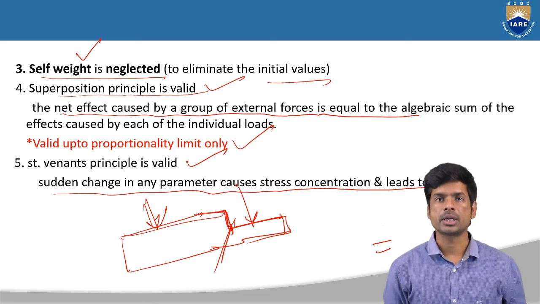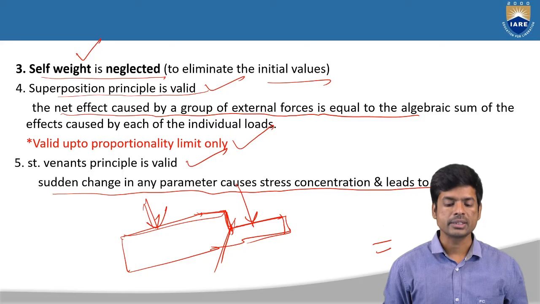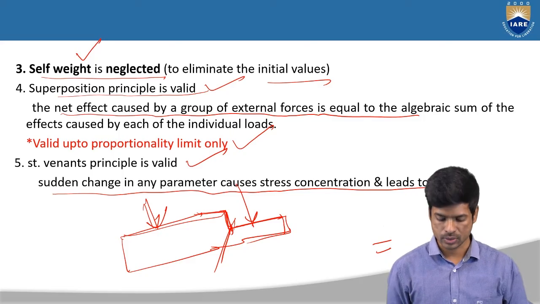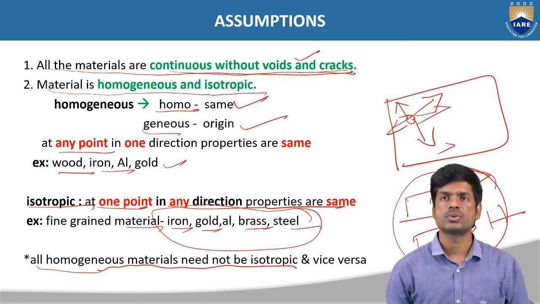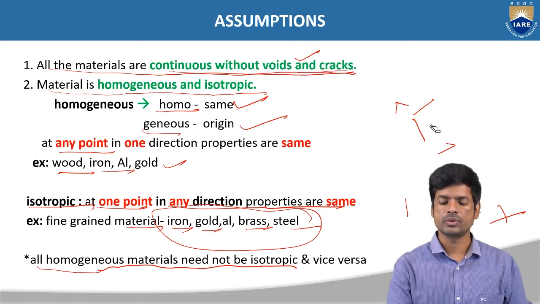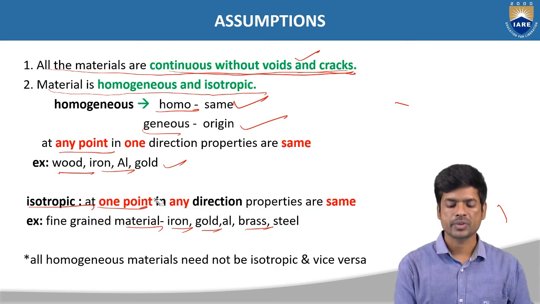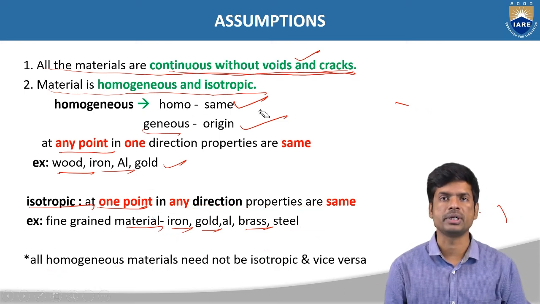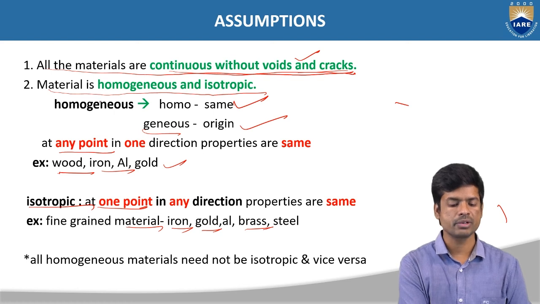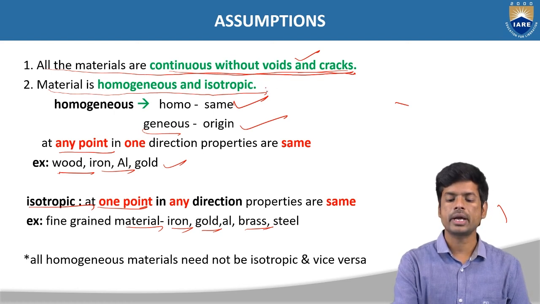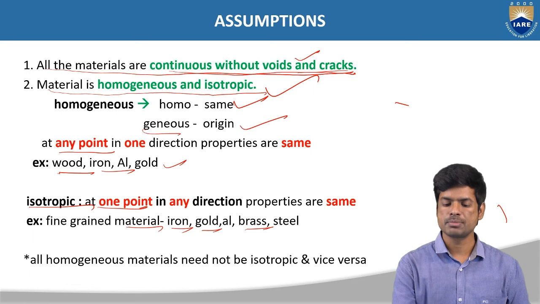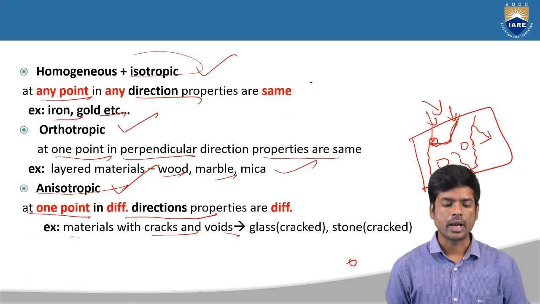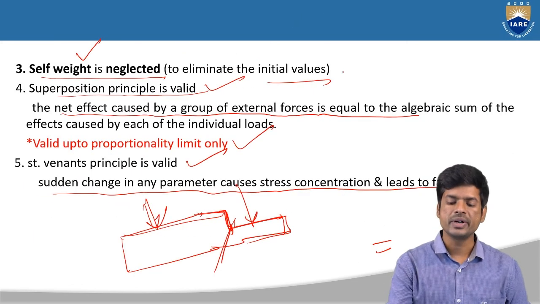So these are the different types of assumptions we have made in the study of strength of materials. The first one is that all the materials are continuous, without voids and cracks. The second one is that the material is homogeneous and isotropic. That means the properties are the same at one point in one direction, or at one point in all directions. And the next one is that self weight is neglected.